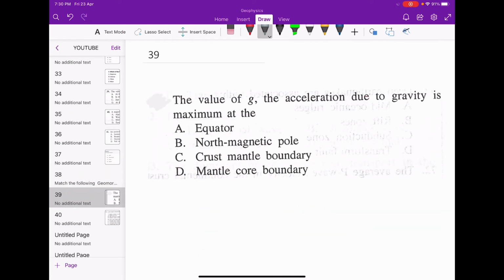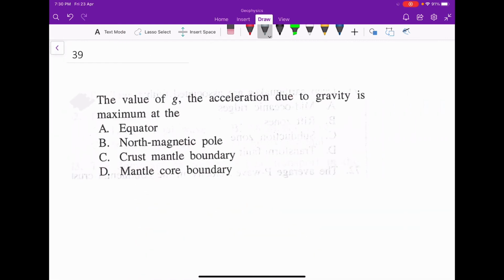Next is, the value of g, the acceleration due to gravity, is maximum at the.